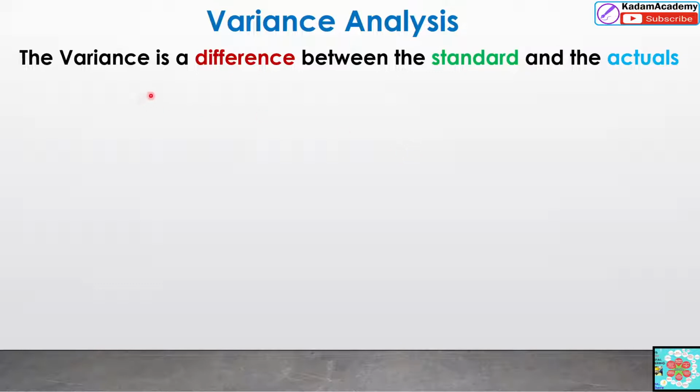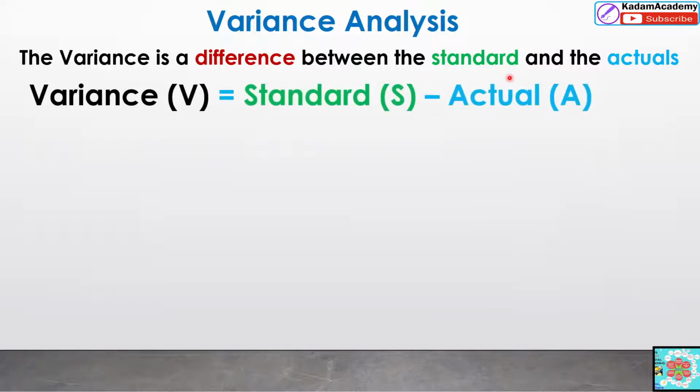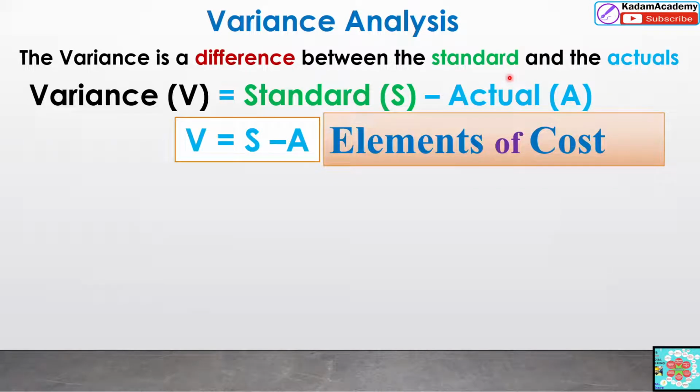What is the variance? Variance is the difference between the standard and actuals. Whatever the standard value or standard cost, standard hours, and actual hours or cost or labors, anything related to standards and actual happen, that difference is the variance. That variance is related to the material, related to labor, or related to the elements of costs.